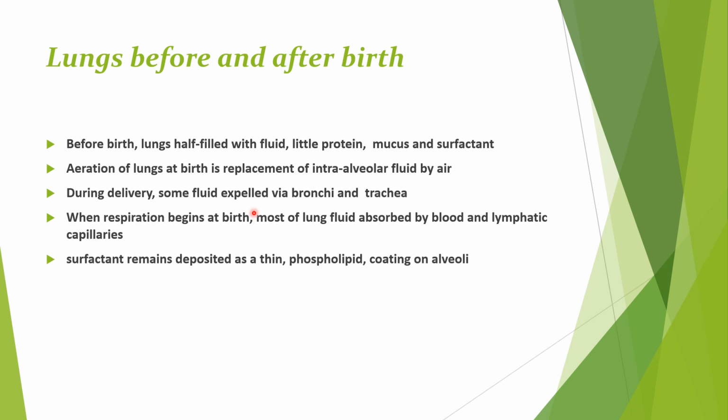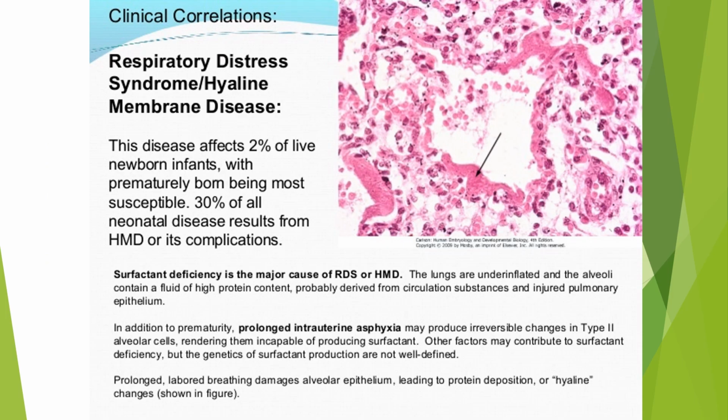So when respiration begins at birth, most of the lung fluid is absorbed by the blood and the lymphatic capillaries. The surfactant which is present in this fluid remains deposited as a thin phospholipid coating in the alveoli, and in this way it decreases the blood-air surface tension in these alveoli.